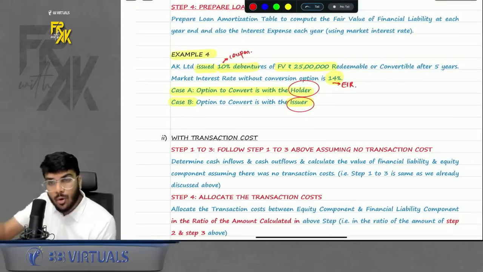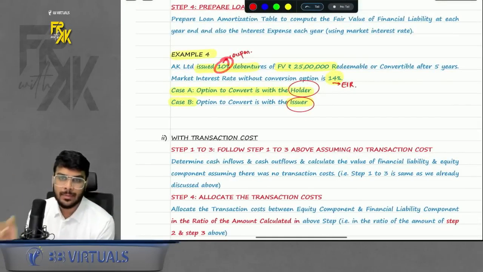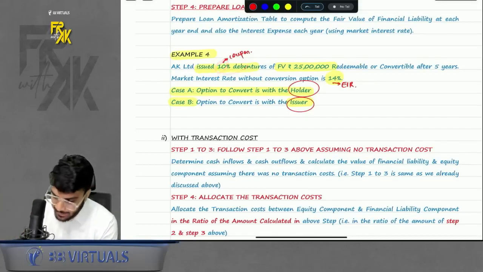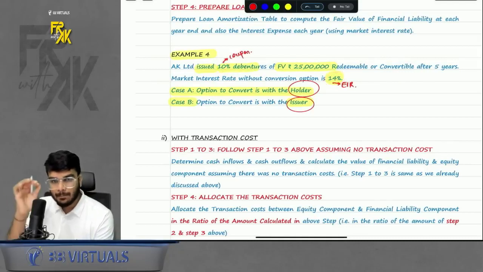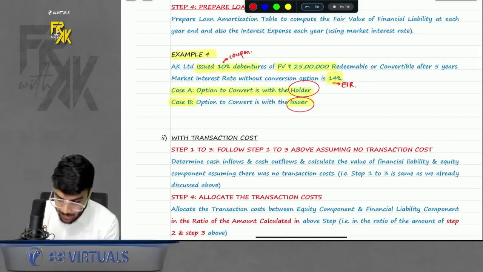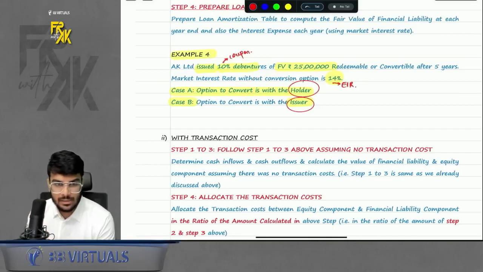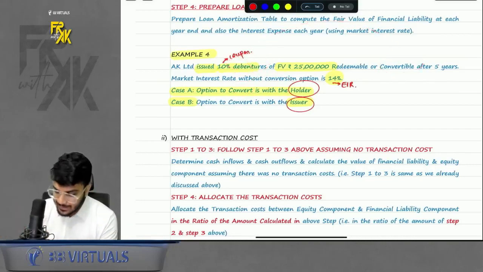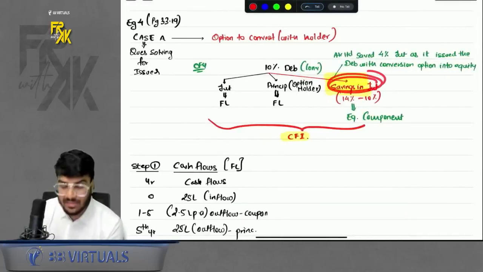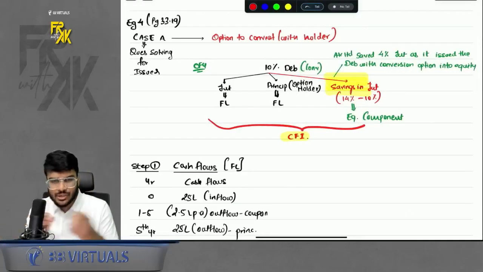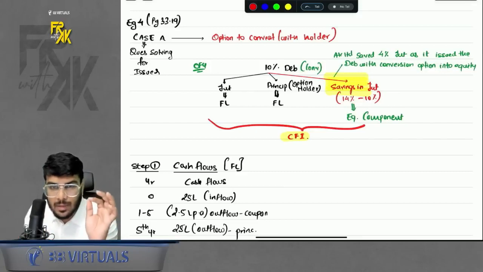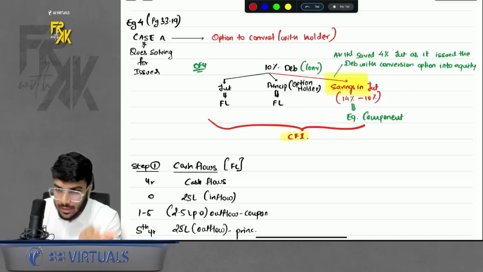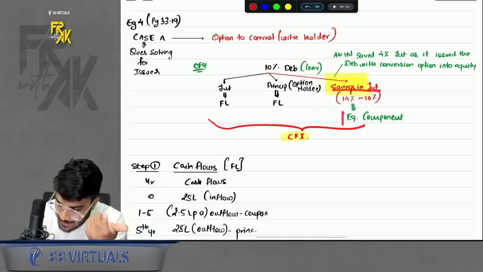Now, why will my holders accept a lower rate debenture? Why will my holders accept a lower coupon rate debenture when they can earn 14% in the market? Because I am giving them a conversion option as well along with the normal debenture. I am giving them debentures with the conversion option. That is why they are accepting. That means, why was the company able to save this interest? Was it because of some relationship? No. The company was able to save the interest because they were giving the conversion option along with the normal debenture, right? So this savings part is the equity component.